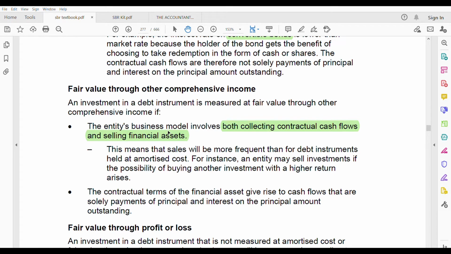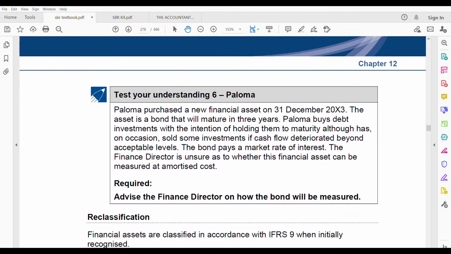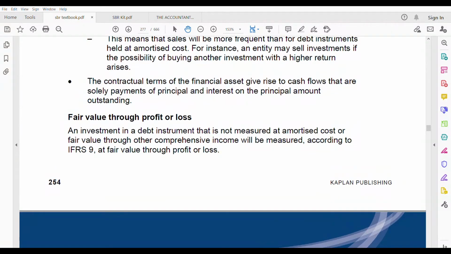Now, let us go to the third measurement, fair value through profit and loss. Okay, so if an investment is not measured at amortized cost, and not measured at fair value through other comprehensive income, then it is taken under fair value through profit and loss. This is very simple. So how will you know whether it is not taken under amortized cost or other comprehensive income? They will tell you. They will give you some hint in the case study so that you can read it and understand that this has to be used.